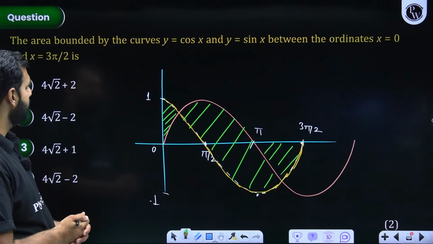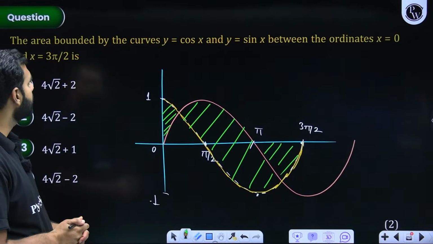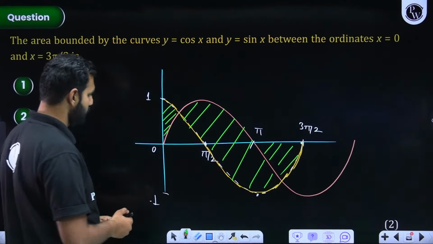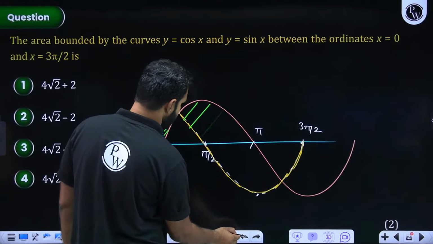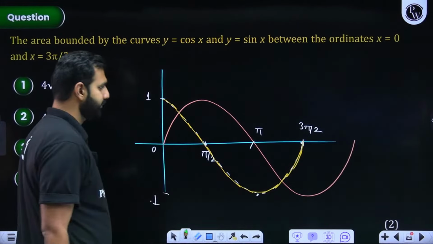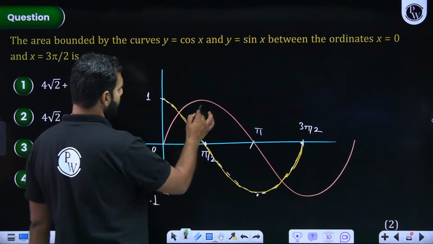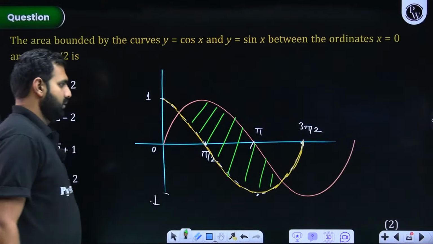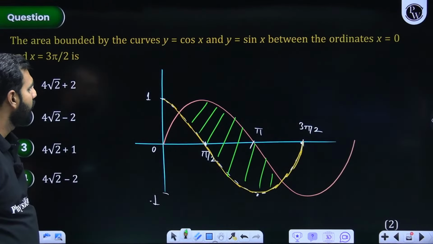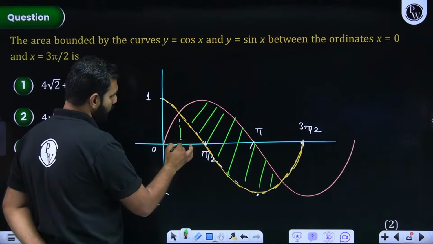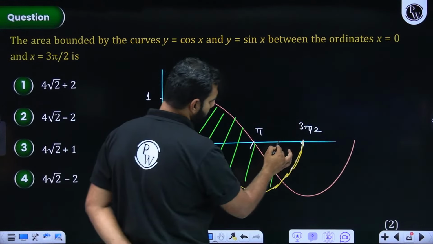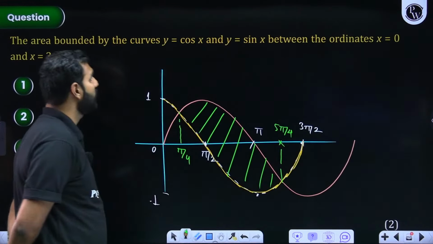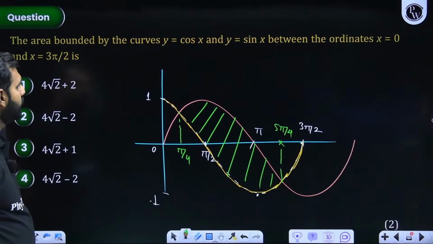Area bounded by, bounded means what? Between 0 and pi by 2, so that's your 0. So why should it not be taken? Hold on for a while, students. Because this region anyway is going to be there. But if they are asking me about being bounded, of course this point will be pi by 4. This will be pi plus pi by 4, that is 5 pi by 4. So between sin x and cos x, the bounded curve.